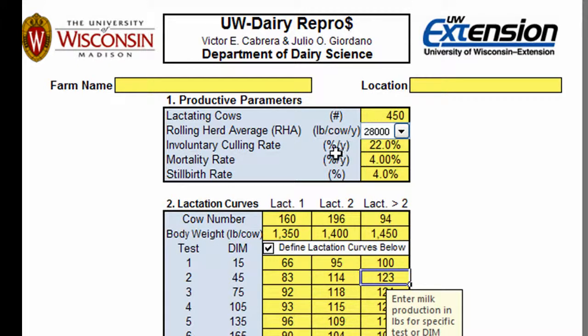As we begin in Section 1, we need to enter some general information about our herd, including the number of cows, rolling herd average, and involuntary culling rate. The rolling herd average can be selected from the drop-down menu, and the other boxes can be filled in with your own values.